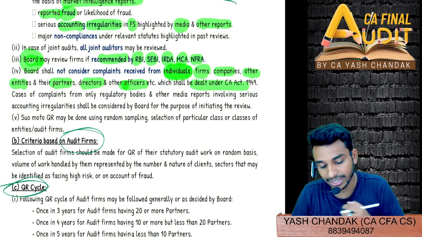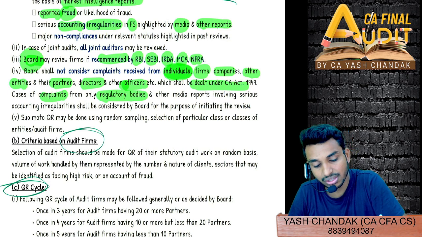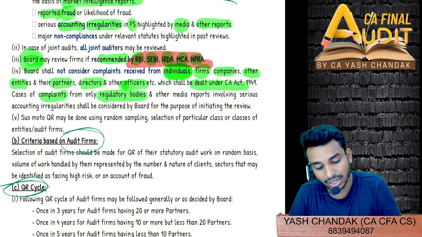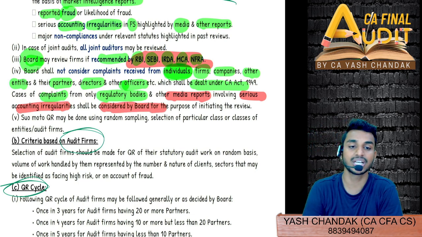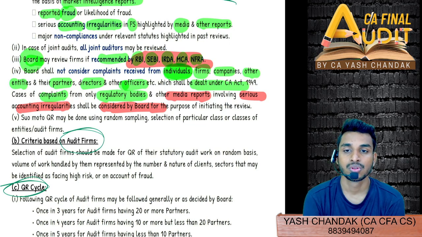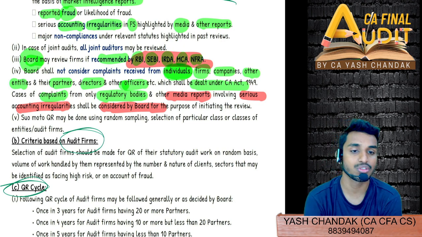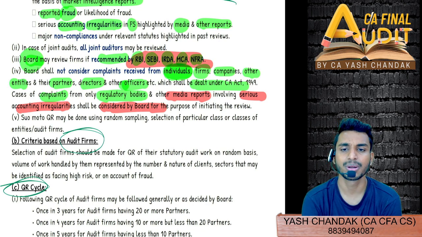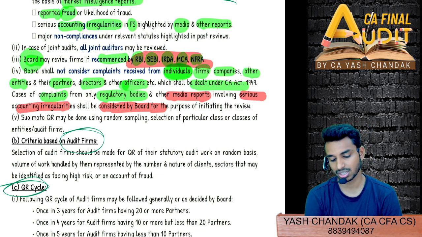Only complaints from regulatory bodies, and media reports involving serious accounting irregularity, shall be considered by the Quality Review Board for the purpose of initiating the review. Whatever the regulators ask will be considered, but the ask of an individual director, partner, firm or company will be dealt with according to the Chartered Accountants Act 1949, and won't be entertained much.